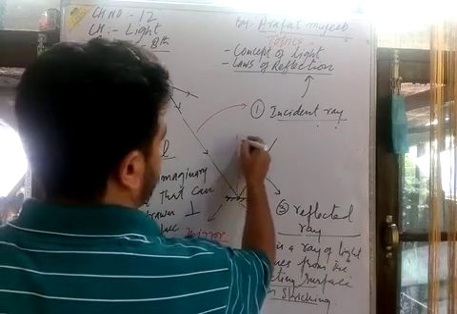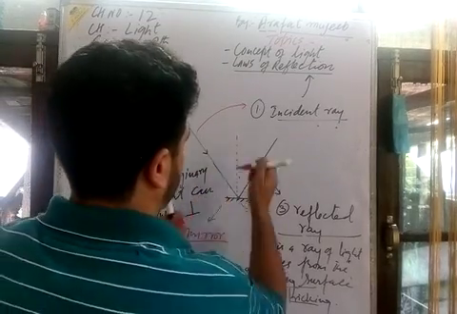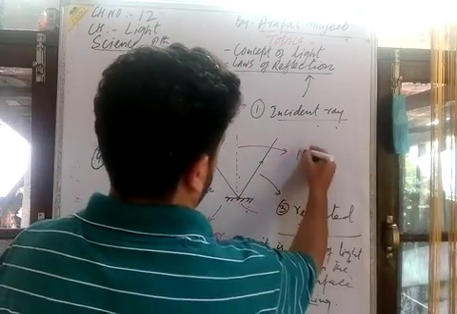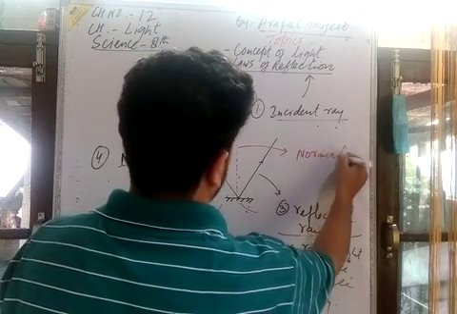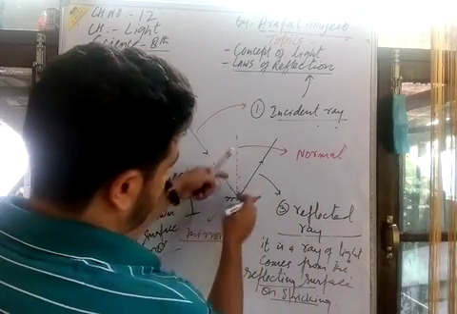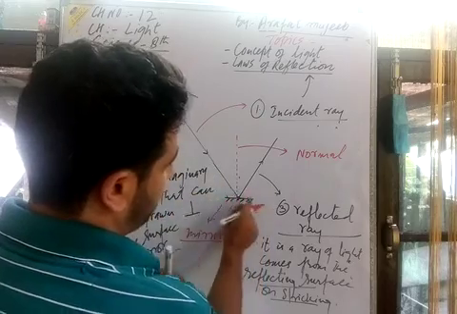This is the normal here. The normal is an imaginary line that falls perpendicular on the surface of the mirror.